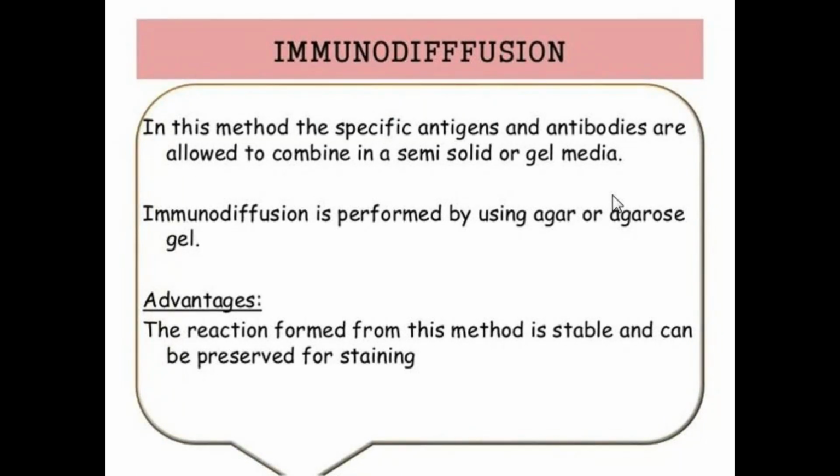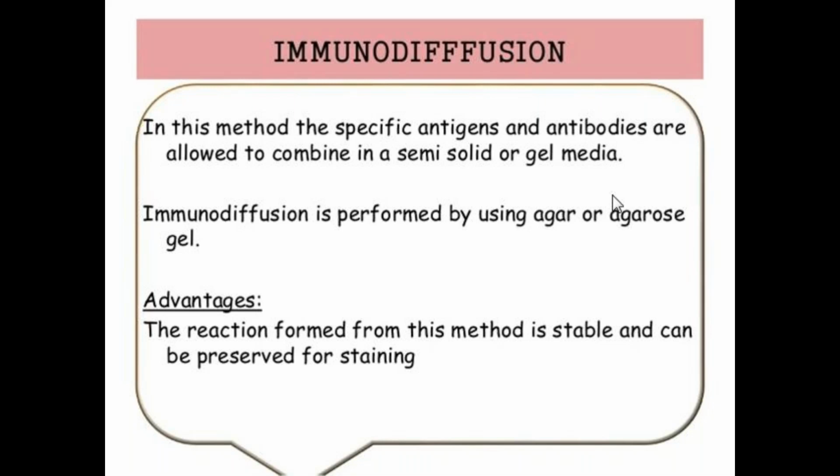In this method, the specific antigens and antibodies are allowed to combine in a semi-solid or gel media.